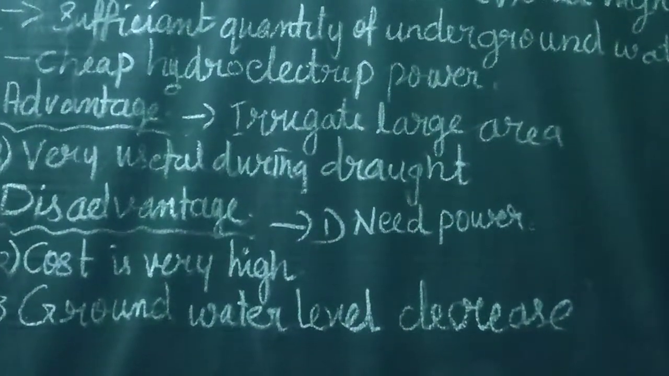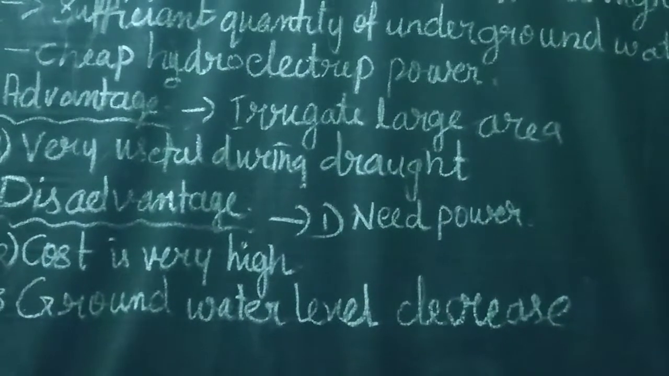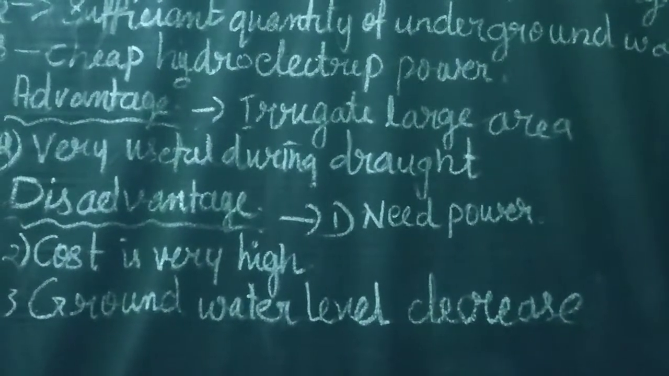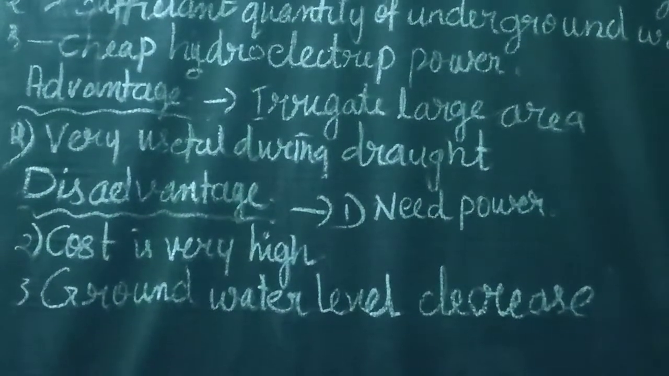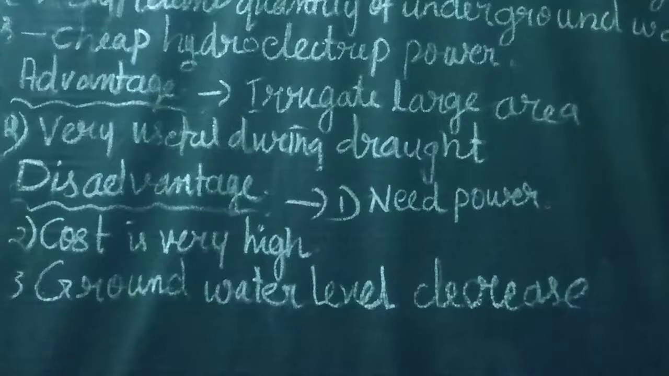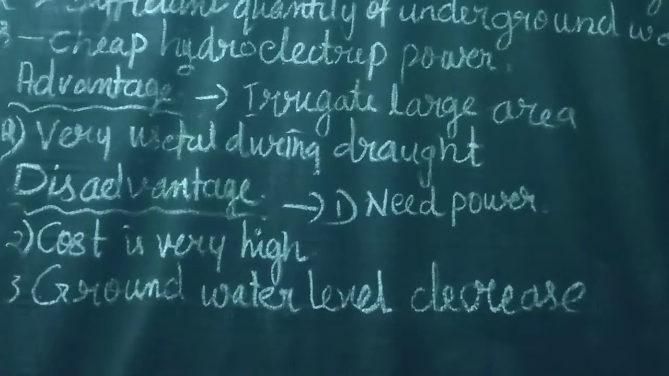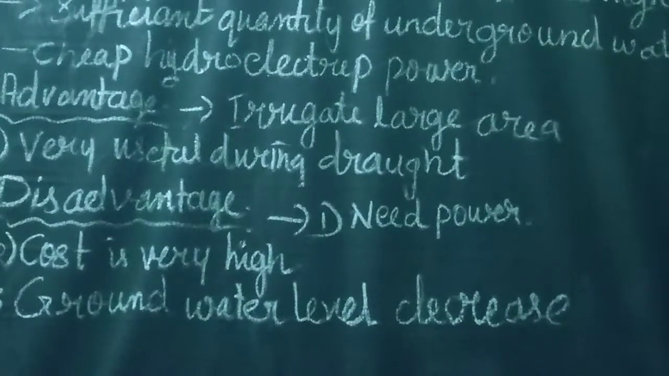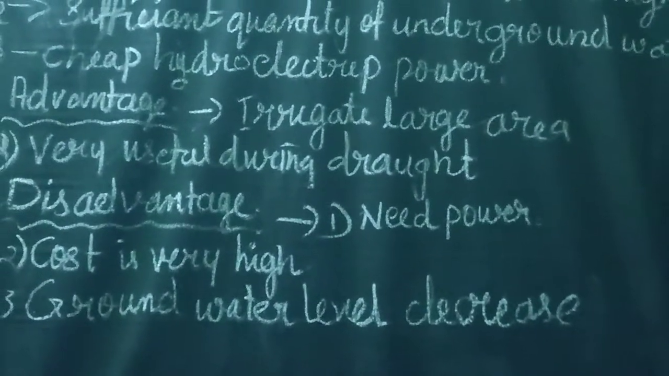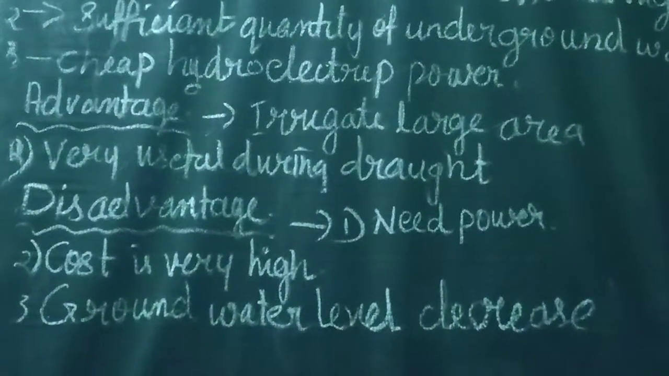Okay. Now the advantages of tube wells. The first advantage, these tube wells are very useful during drought condition when the surface wells dry up. Secondly, they can irrigate a larger area compared to surface wells. They occupy less area compared to surface wells. They do not cause any pollution also.